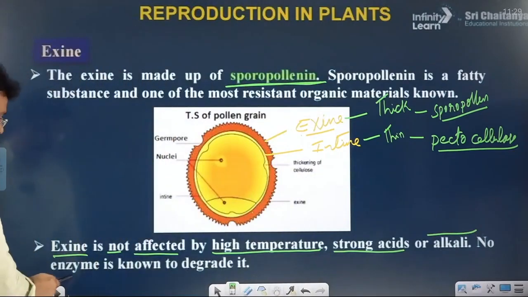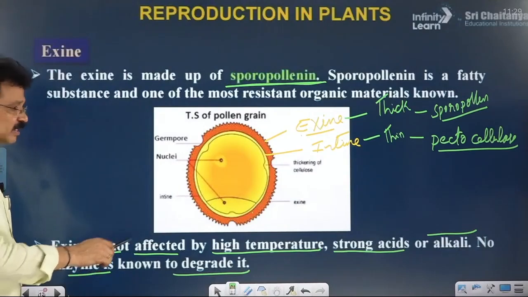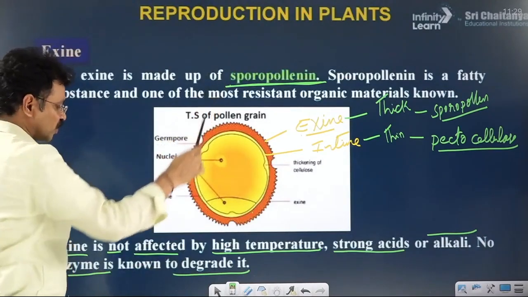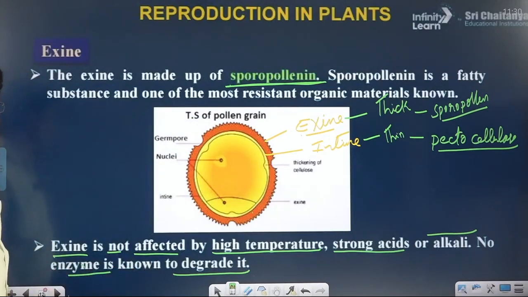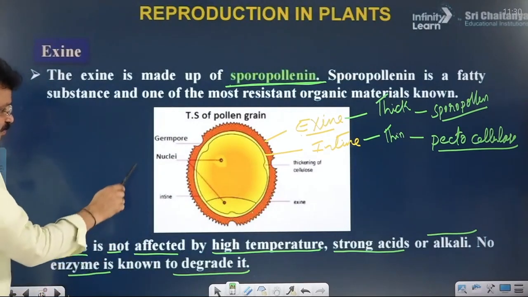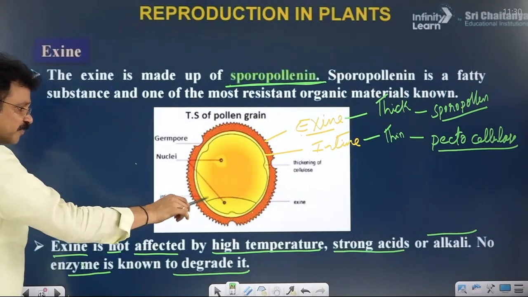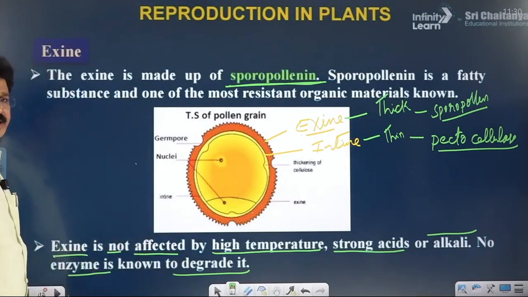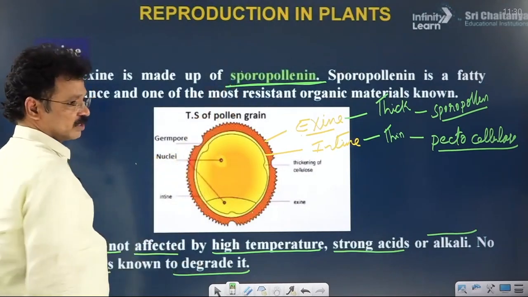No enzyme is known to degrade it. Generally, enzymes are helpful for the digestion of different plant materials, but the plant material sporopollenin is not digested by any kind of enzyme. So how does sporopollenin protect the pollen from various adverse conditions? Due to the non-degradable fatty material in sporopollenin.